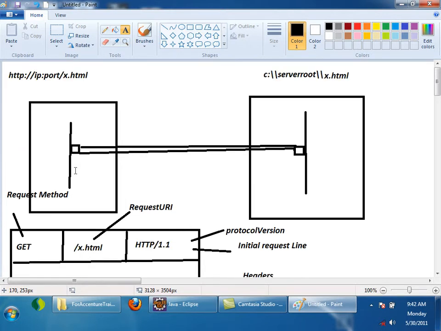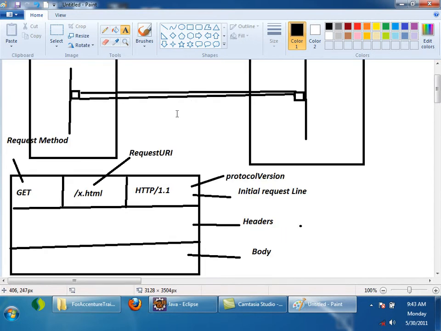Now, once I type this URL, my client has sent a request like this. The request will go to the server. The server also understands this HTTP protocol. By seeing this request, the server understands that the client is asking me to get a file called /x.html, and the client is sending the request using protocol version HTTP 1.1.